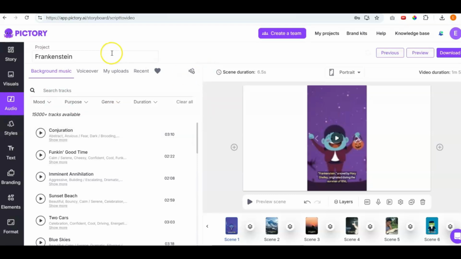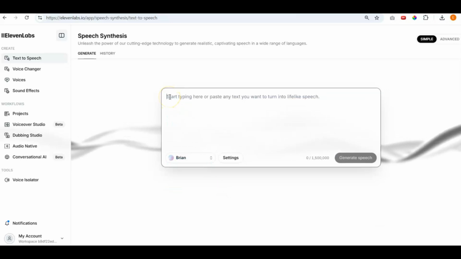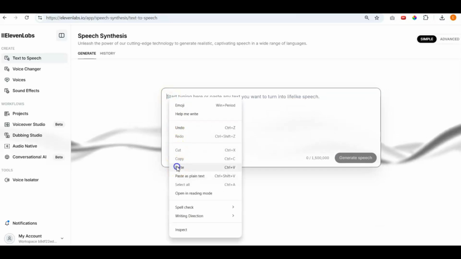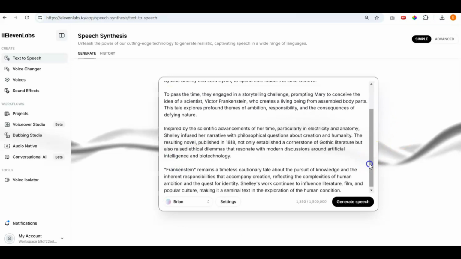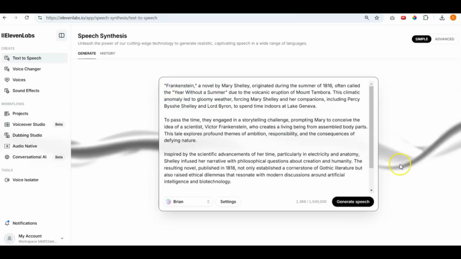I'm going to go to ElevenLabs. ElevenLabs is where I'm actually going to be using the context of the voiceover and change basically my voice to somebody else's voice to make it an interesting background. So once inside, I will go ahead and put the script here, click paste, and then what I'll do is click generate speech, and that will go ahead and do it in a way where I can hear the voice, but I can hear the inflection and however it's being said.